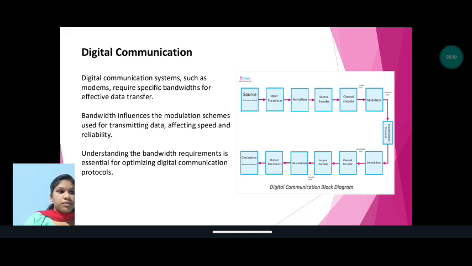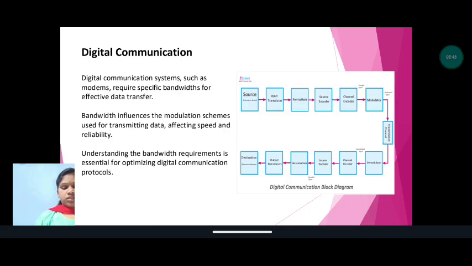In this diagram, the process is: source input is entered into the input transducer, to the formatter, formatter to source encoder, to channel encoder, to modulator, to transmission channel, to demodulator, to channel decoder, to source decoder, to deformatter, to output transducer, and then goes to the destination. These are the processes of digital communication.